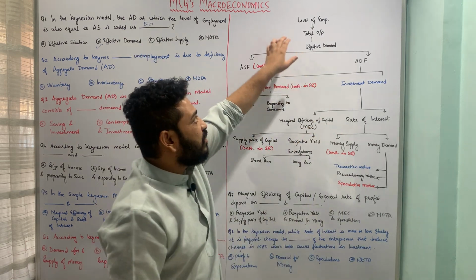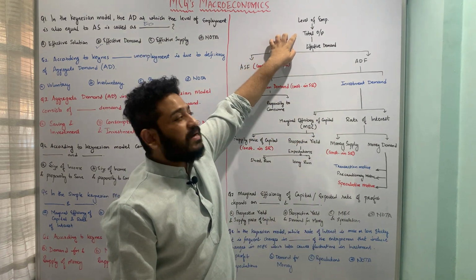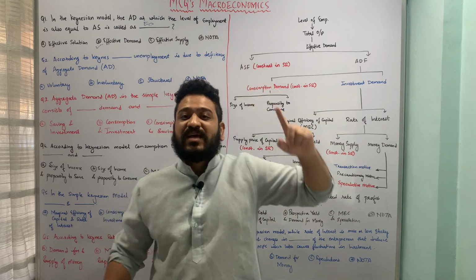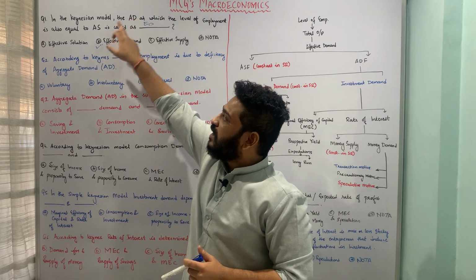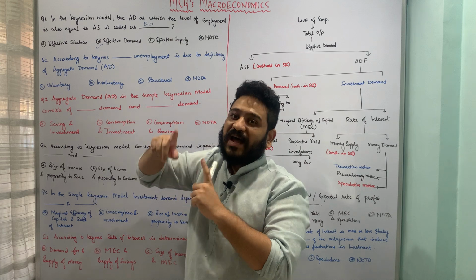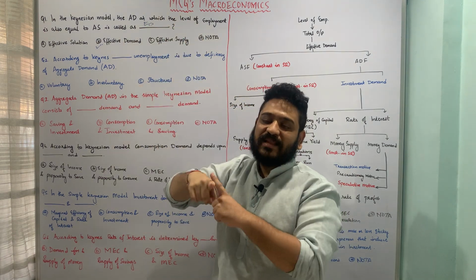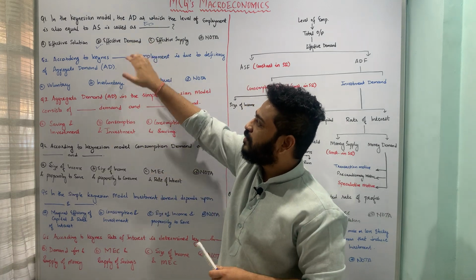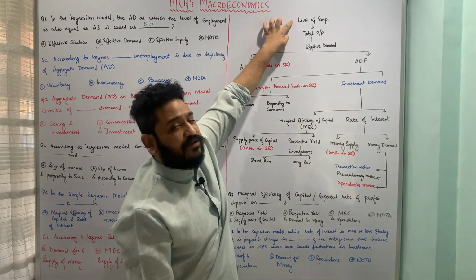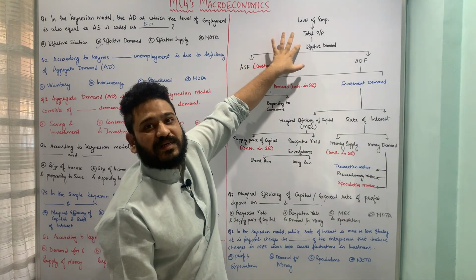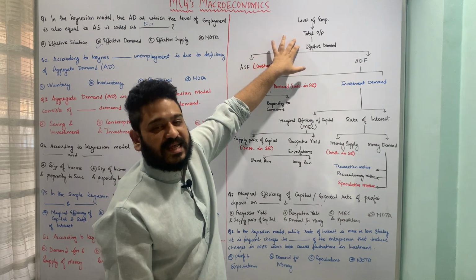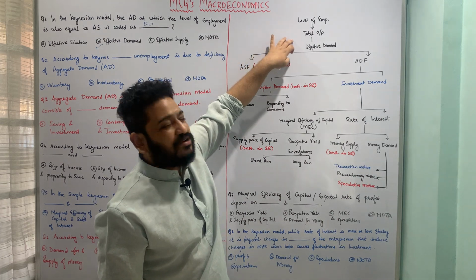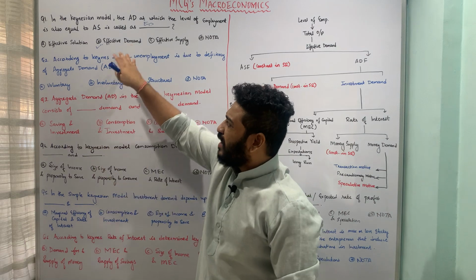So here in the flowchart, you will see that level of employment depends upon total output and total output in turn depends upon effective demand, and this effective demand is achieved at a point wherein the aggregate demand and aggregate supply are equal to each other, and that is also equal to the level of employment at that prevailing juncture. So this is how you can look at the first question, and here from the flow chart, the level of employment depends upon total output and total output depends upon effective demand. So this is how the chronology is. I hope the first three aspects of the flow chart are pretty much clear, and also the question per se.